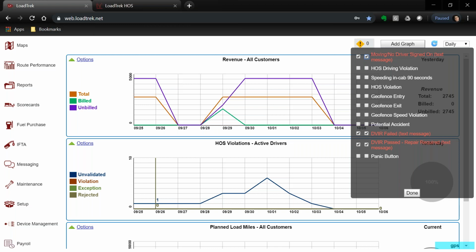And remember, you will get this at any hour of the day or night for every vehicle in your fleet. So be careful when you set it up. And also remember the driver. The driver gets this same alert. The ELD in the cab of the truck will also alert the driver when the vehicle starts moving and nobody's signed on. So here I've set myself up to receive both a dashboard alert and a text message alert anytime we have movement with no driver signed on.